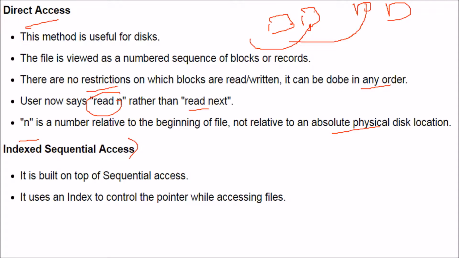Then we also have indexed sequential access. It is built on top of the first one, which is sequential access. That is why we have indexed sequential access. It uses an index to control the pointer while accessing the files.